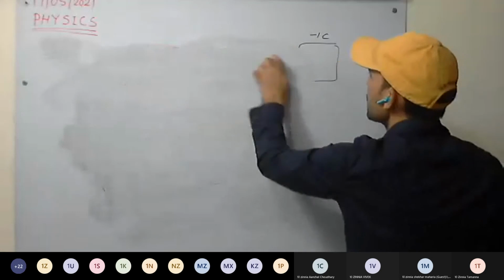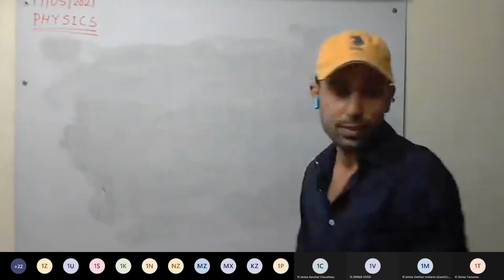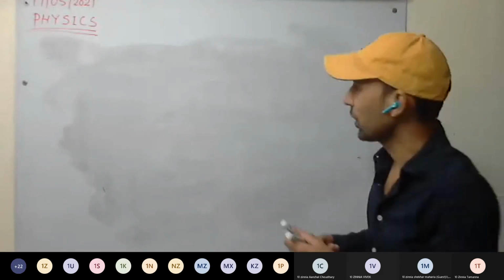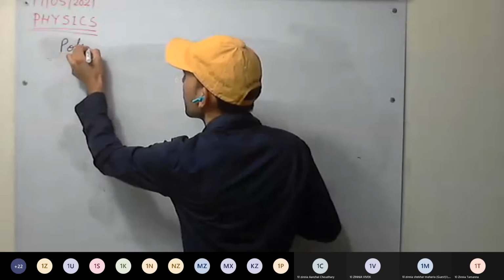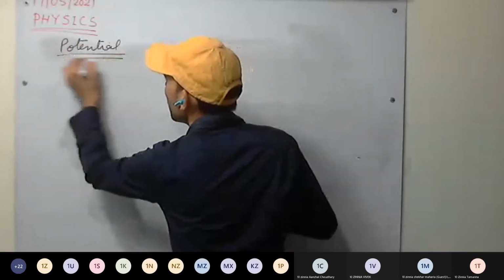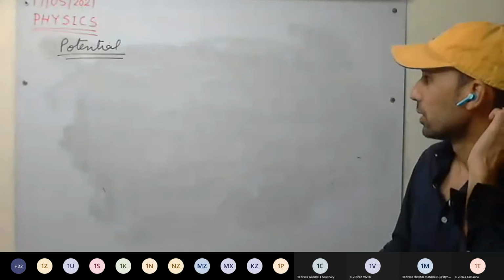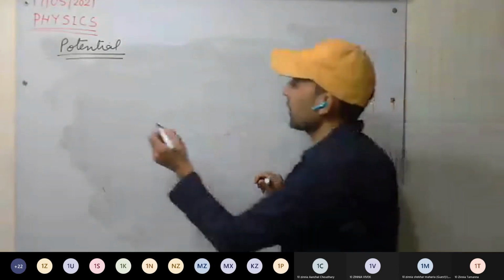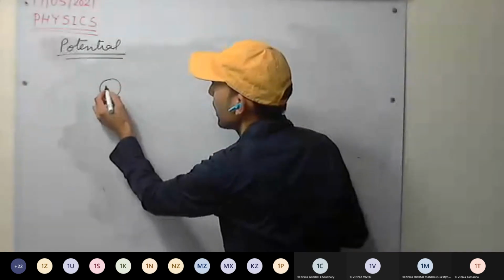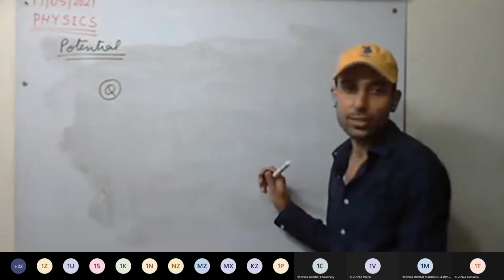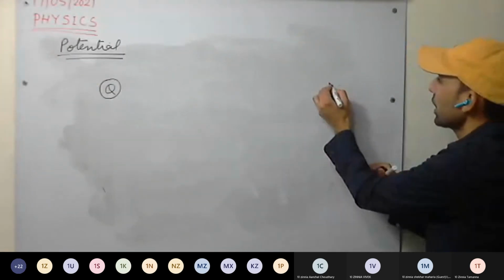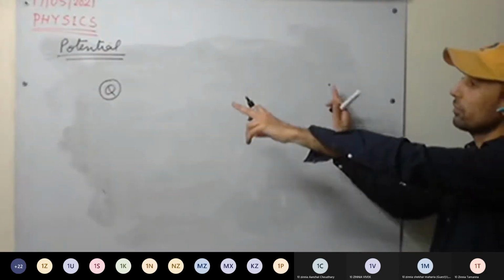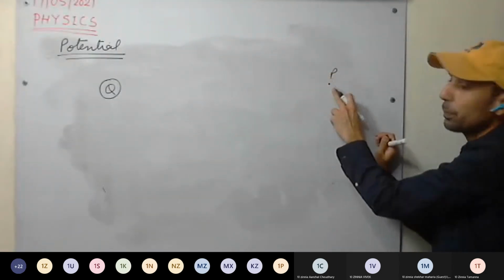So charge we have discussed, current we have discussed. Now we have to discuss the potential and potential difference. First we'll be discussing potential. So here in electricity, for example, we are taking any test charge Q. Some charge is there, and we have to bring this test charge from infinity to this point P.